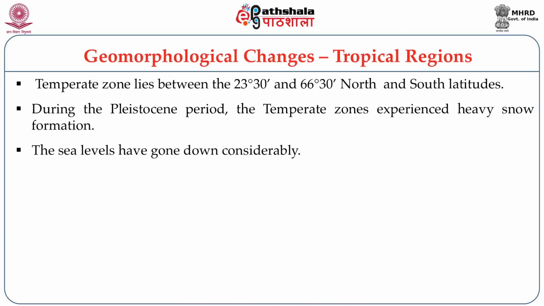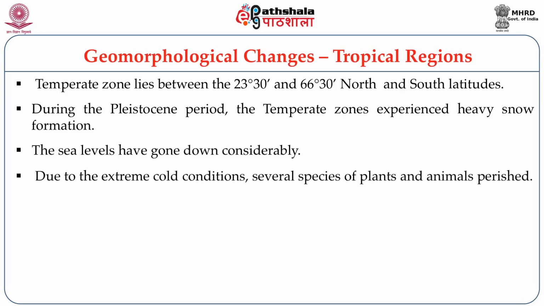Since a large amount of water was getting locked up, the sea levels have gone down considerably, and more land was exposed during the Pleistocene period. Due to these extreme cold conditions, several species of plants and animals also perished. The animals and plants which could not adapt to the changed conditions of these cold climates have perished.